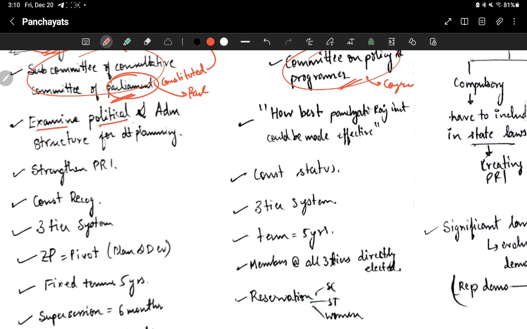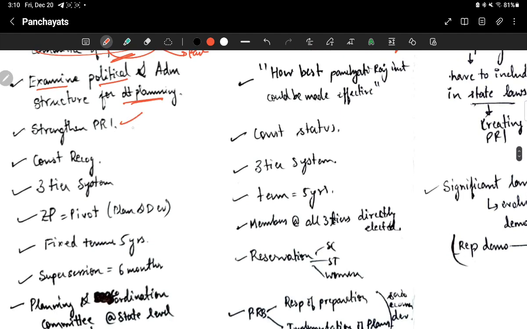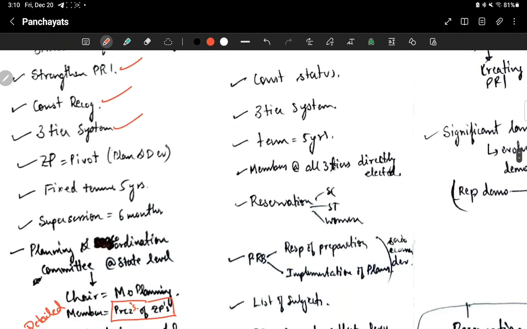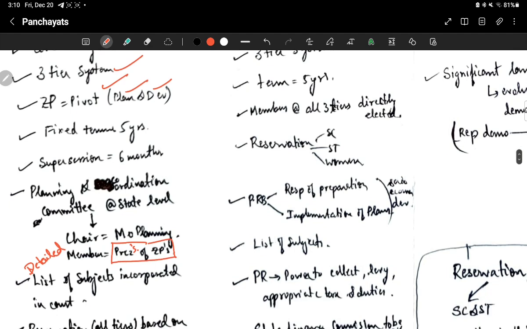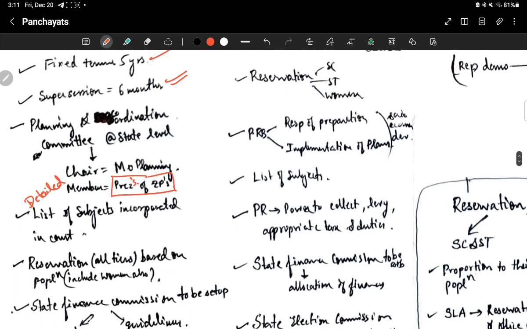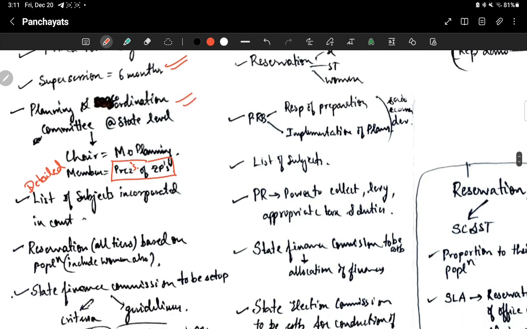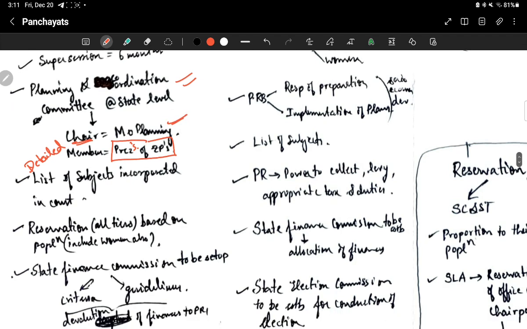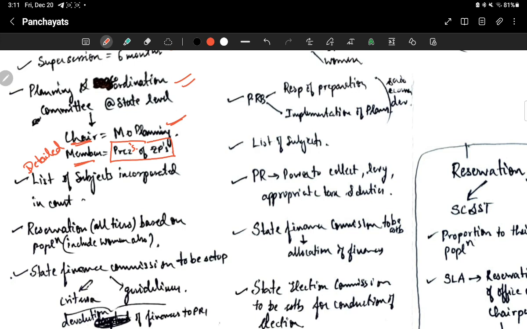It examined the political and administrative structure for district planning. It said that you have to strengthen the Panchayati Raj institutions, give constitutional recognition, and establish a 3-tier system. Zilla Parishad should be a pivot, meaning very important for planning and developmental activities. Then a fixed tenure of 5 years, and in case of supersession, within 6 months you have to get elected. Then a planning and coordination committee should be established at state level, and the Minister of Planning will be the chairperson, and the members will be presidents of the Zilla Parishads.